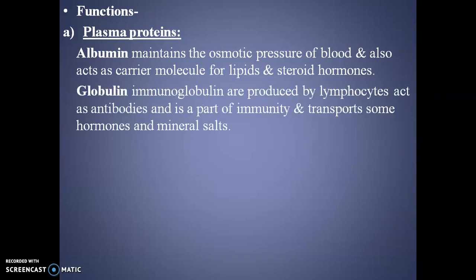After albumin, there is globulin. Globulins, immunoglobulins are produced by WBC or lymphocytes, which act as antibodies and are a part of immunity which protects our body from different infections. Globulin also transports some hormones and mineral salts. After globulin, there is fibrinogen which is essential for blood clotting. Regarding blood clotting, we will see in the next video.